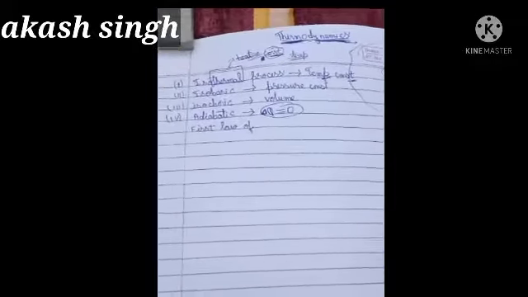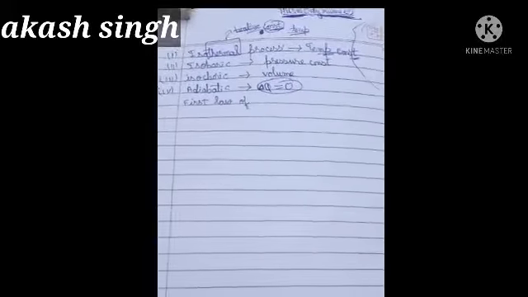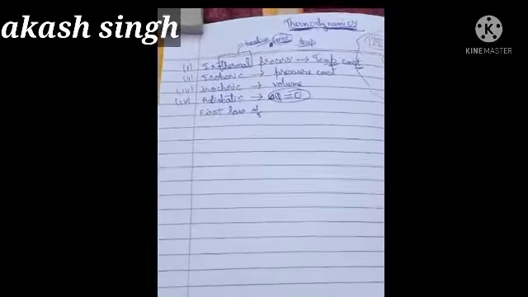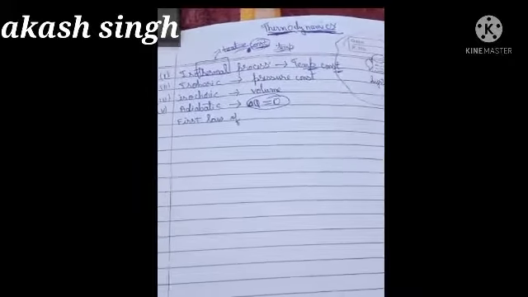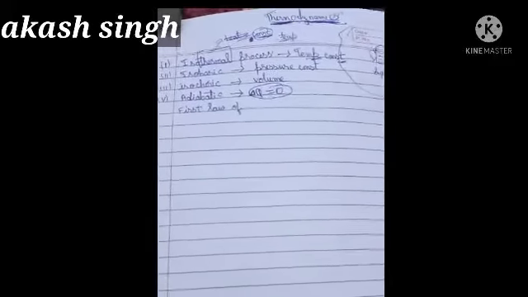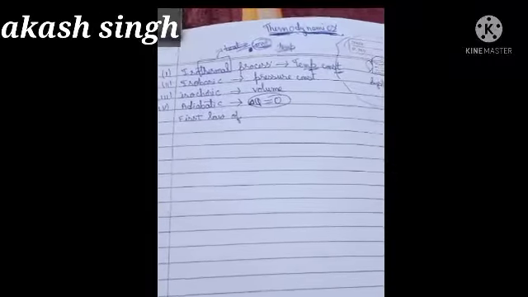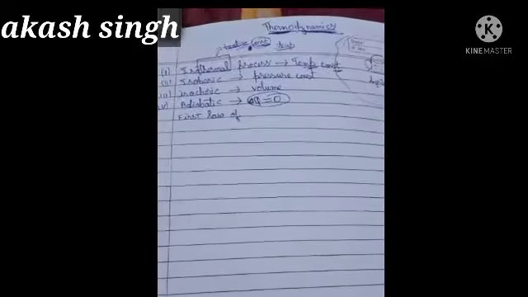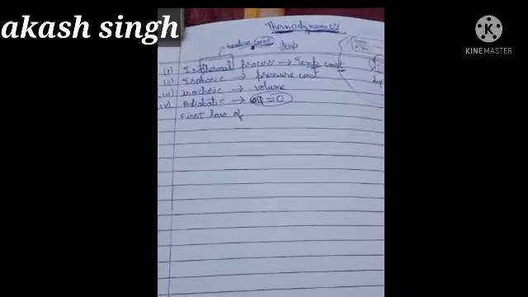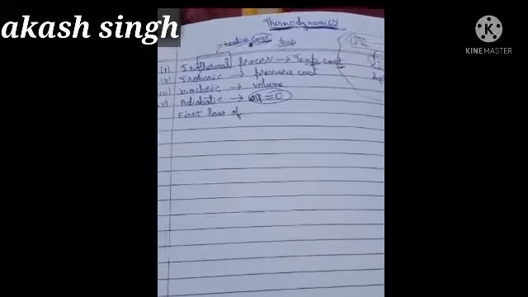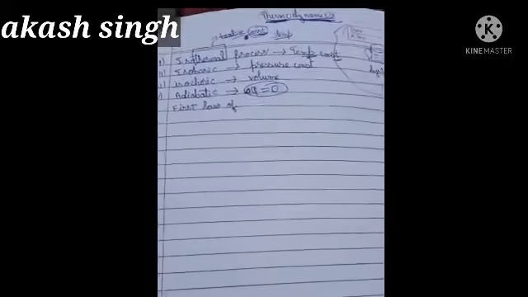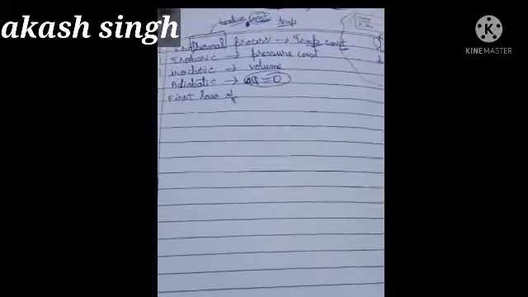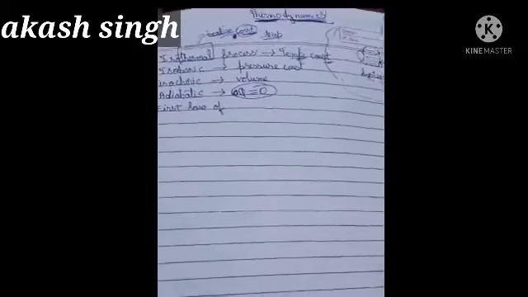Okay, now I am moving to thermodynamic processes. So what are thermodynamic processes? There are mainly four types of processes as it is written in front of us. First is isothermal process, in which temperature is constant. Second is isobaric process, in which pressure is constant. Third is isochoric process, in which volume is constant. And in adiabatic process, we are not adding heat. Means the heat is not supplied to the system, neither is it removed from the system. Then that process is called adiabatic.